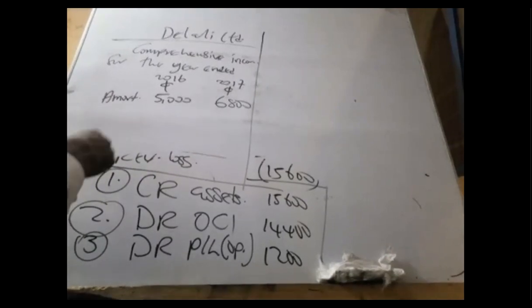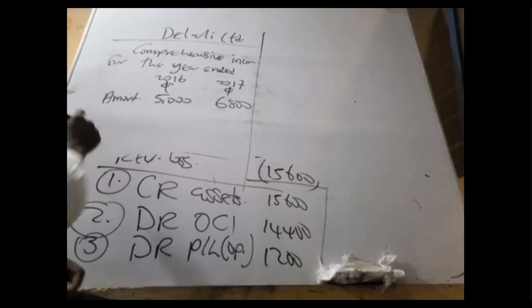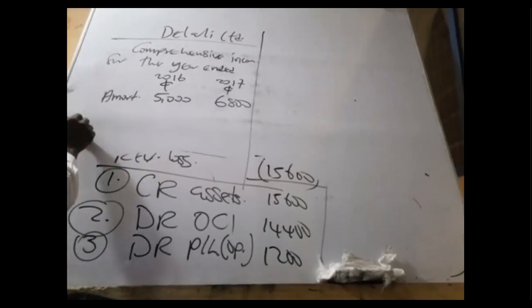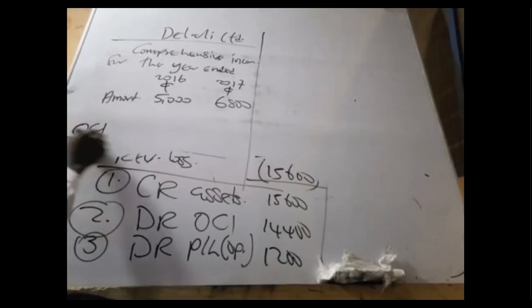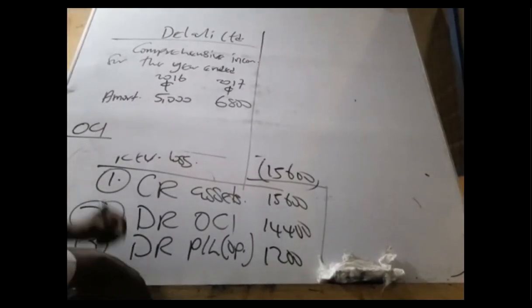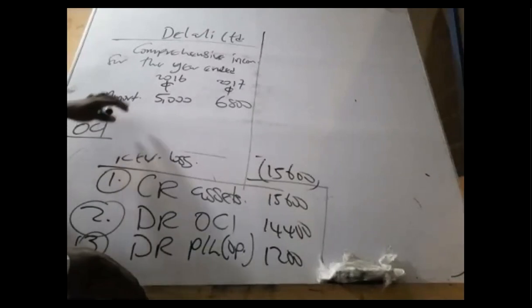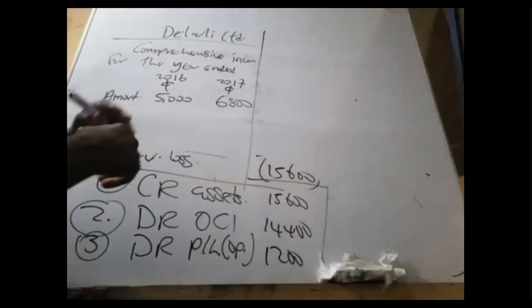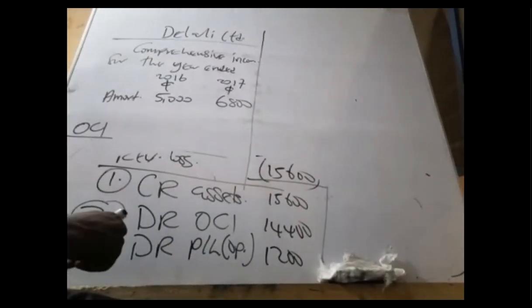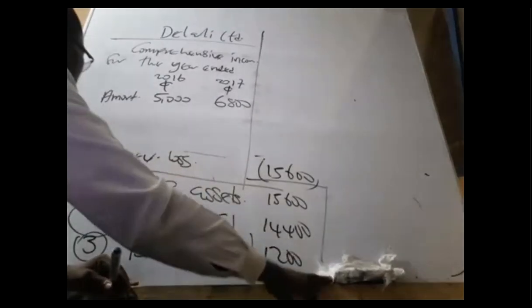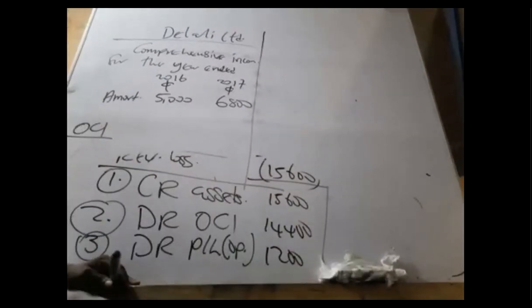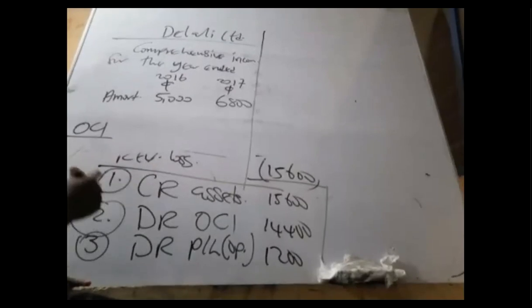Now you go to, you leave a space, then you go to OCI. The OCI. In 2016, they did revaluation. They had a gain of 14,400. So that gain must hit the income statement through the OCI.